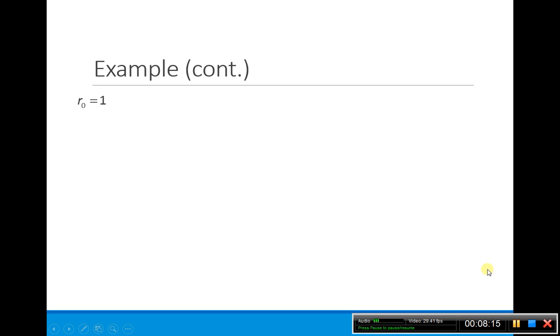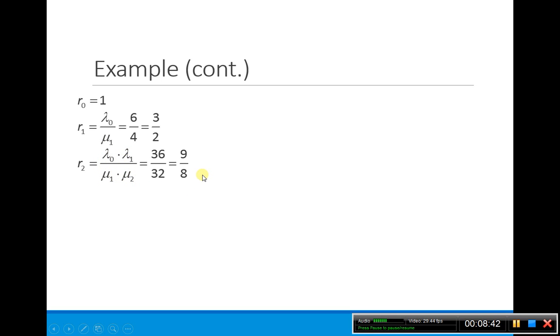Our R_0 is equal to 1. Let's calculate the rest of our R's. Our R_1 is lambda_0 over mu_1. Remember, lambda_0 and all of our lambdas are 6, and our death rate mu_1 is just 4, so we get 3/2. Then we use the next formula: lambda_0 times lambda_1 over mu_1 times mu_2.